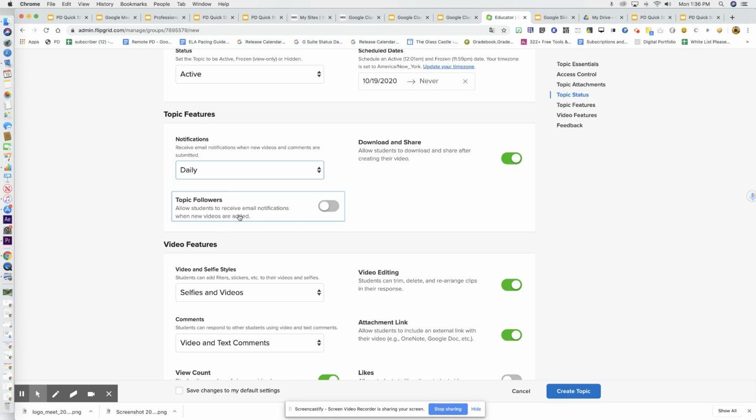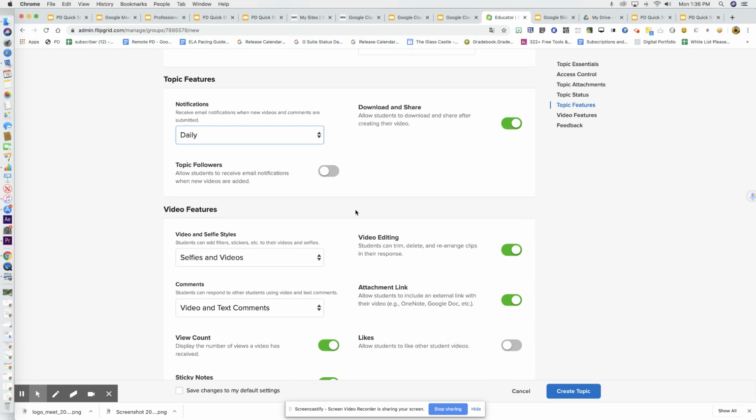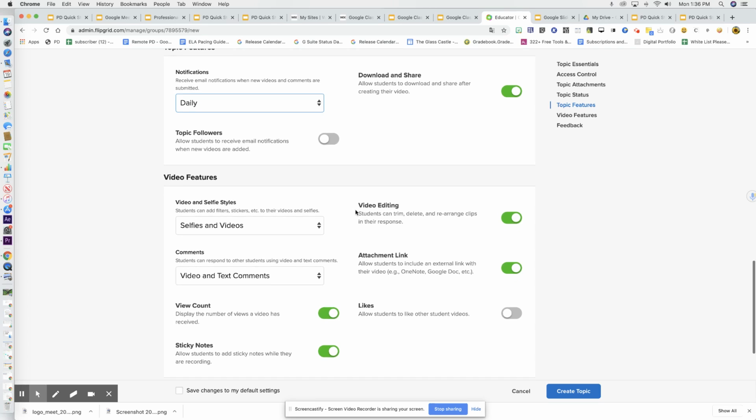Allow students to receive notifications when new videos are added. I don't usually do this because I know some of my students are a little sensitive about who sees their videos and who doesn't. I always allow them to do selfies and videos. They can add stickers and so on. I allow them to edit it because sometimes they mess up.